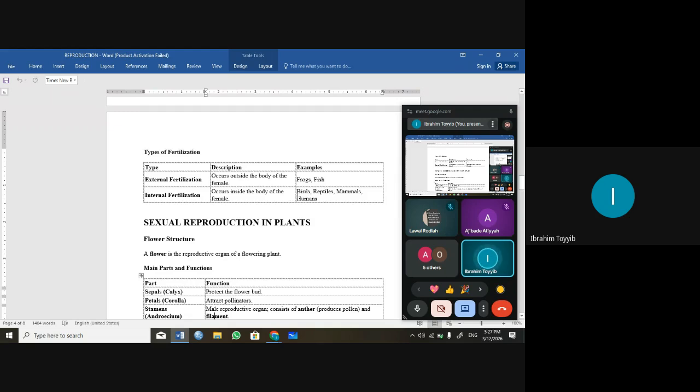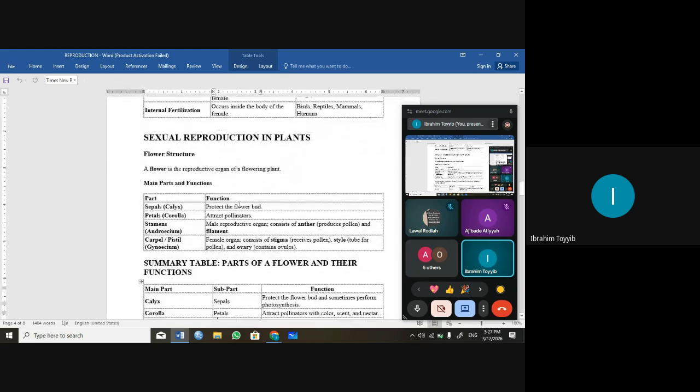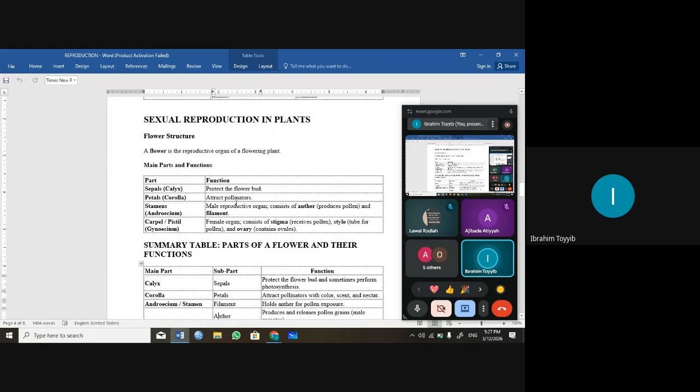Before the bird lays eggs, the egg will have been fertilized, so it will just pass through incubation. The egg of reptiles also will have been fertilized. The egg of mammals, humans, is fertilized inside. The sperm and the egg cell will meet inside the body of the female, not outside. I hope you understand that.